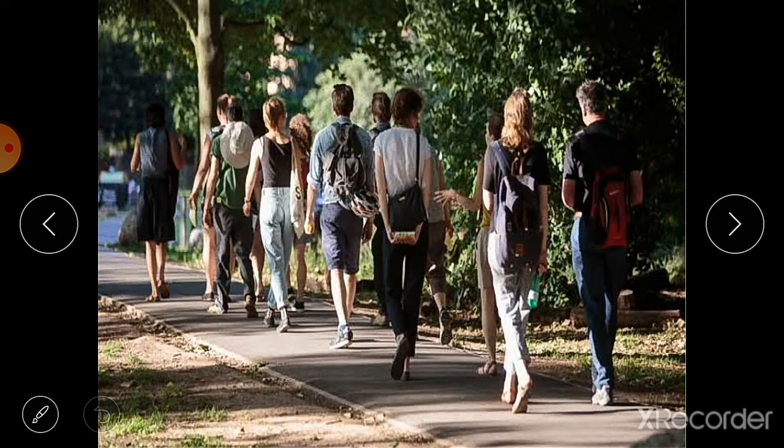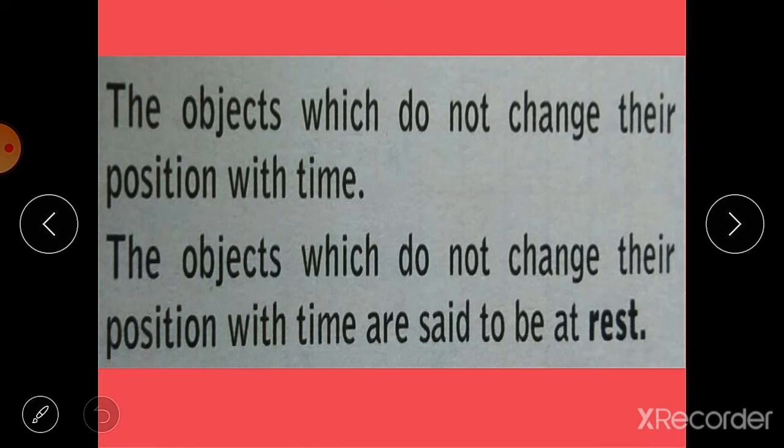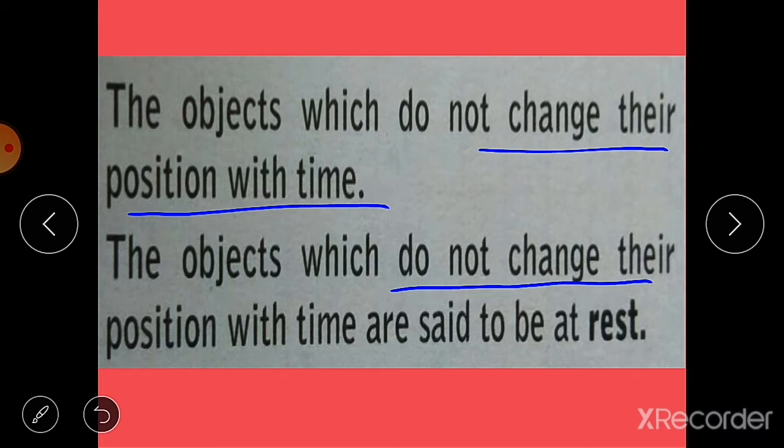So what we observe is there are two types of objects around us. There are some objects which do not change their position with time, and these objects are said to be at rest. Means they are not moving, they are not changing their position with time, and so they are at rest.